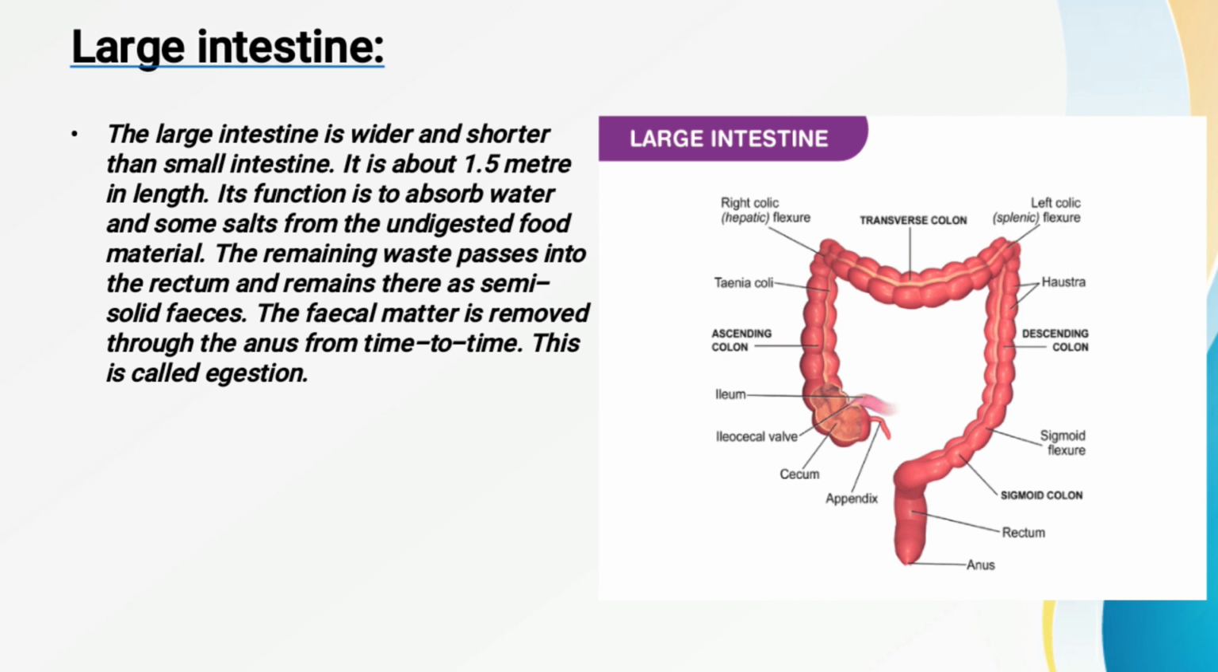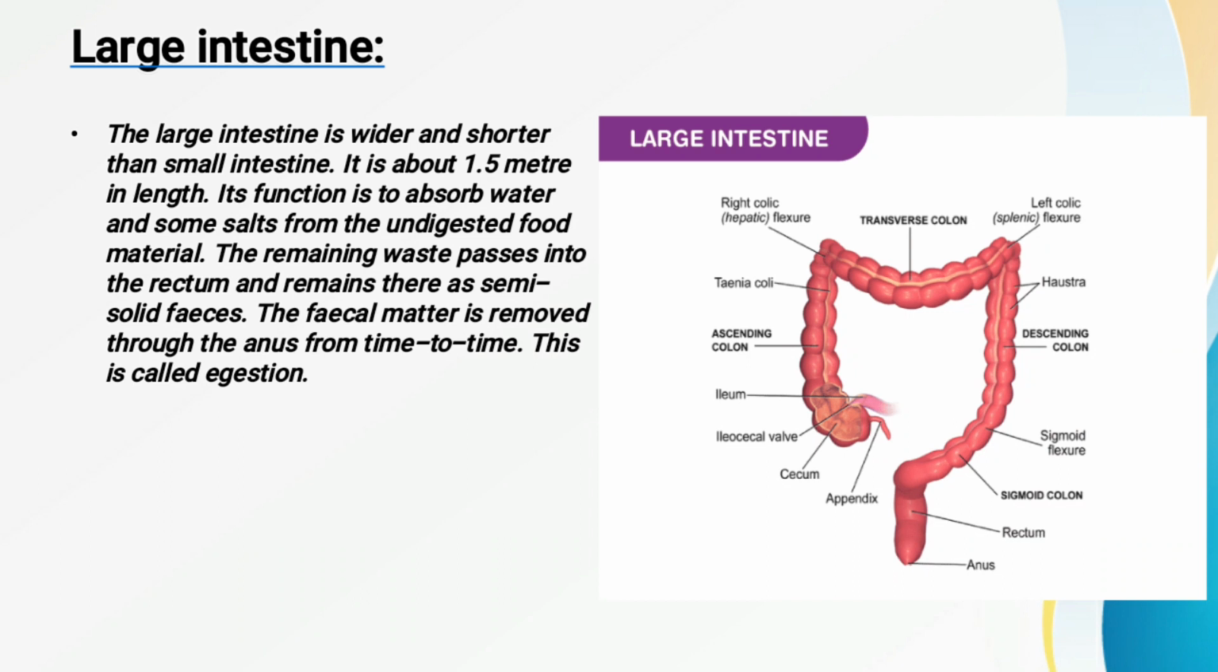So what is the large intestine? The large intestine is approximately 1.5 meters in length, shorter than the small intestine, but also wider than the small intestine. Now what is the function of the large intestine? Whatever unwanted part of the food is there is sent into the large intestine. Here the salts and the water are absorbed by the large intestine.